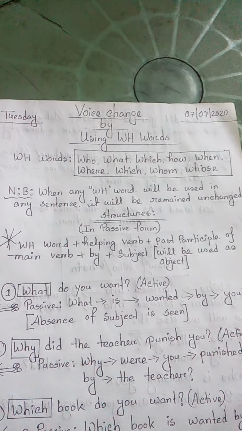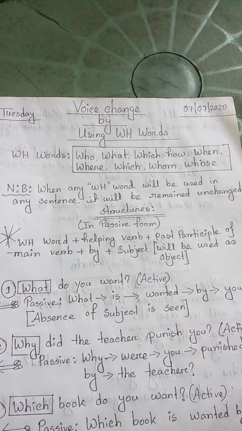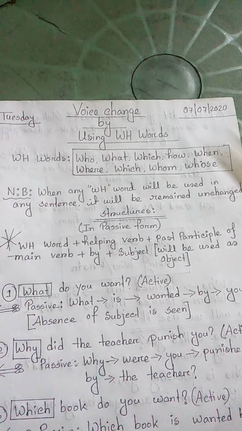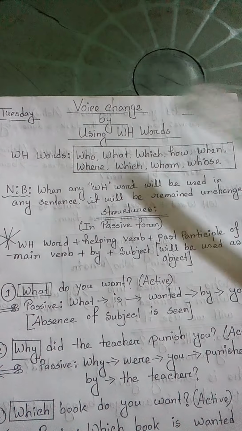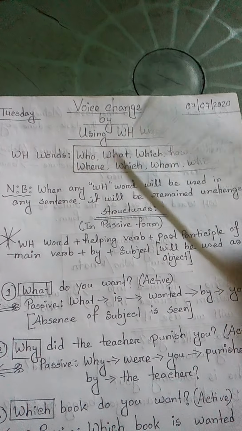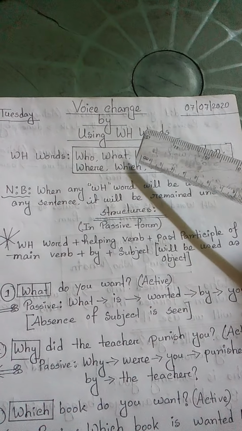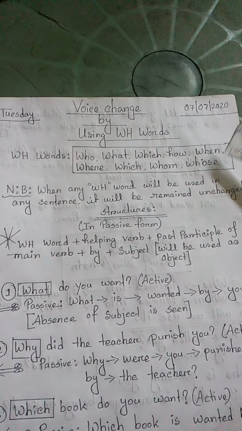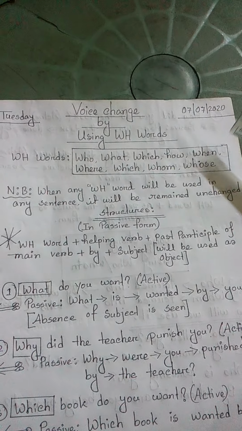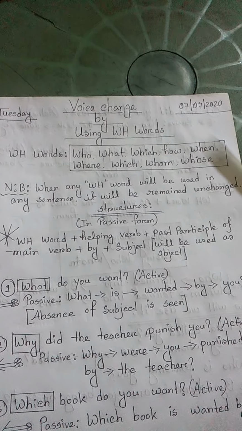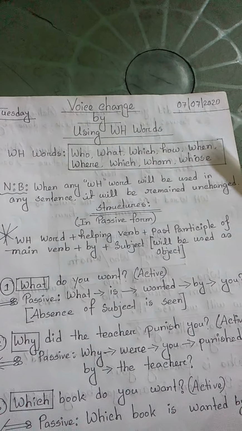I think all of you have known what WH words are in the previous classes. In spite of that, I am telling the words again. WH words are who, what, which, how, when, where, whom, whose. This kind of word is used as WH word in each and every sentence.